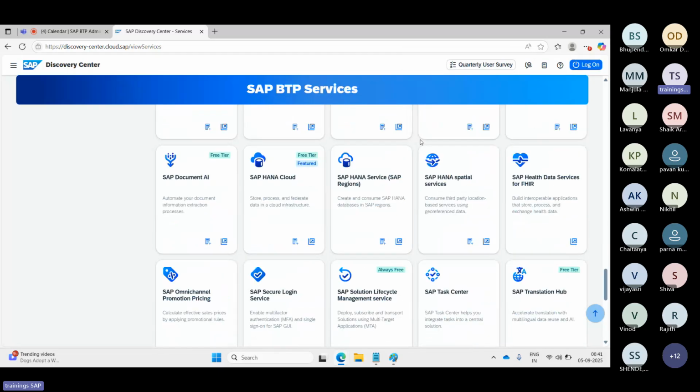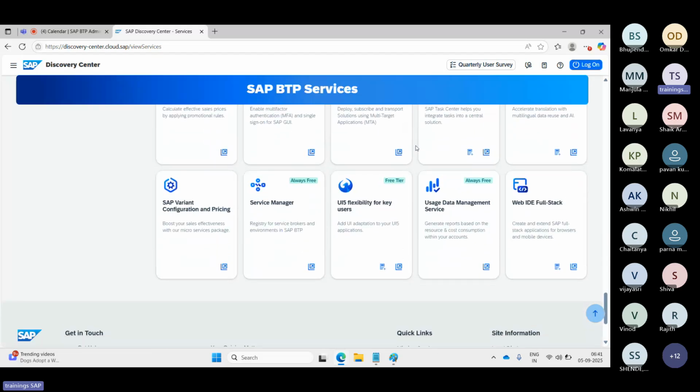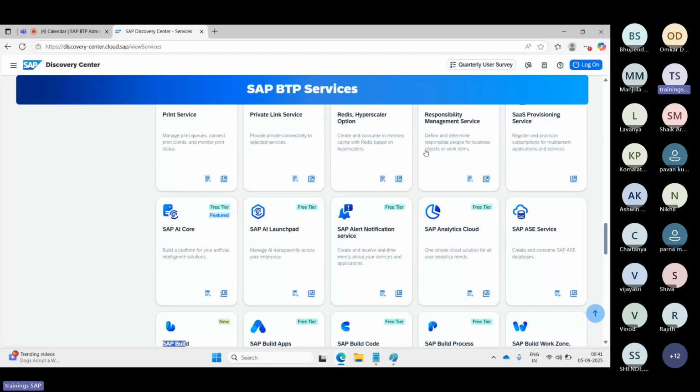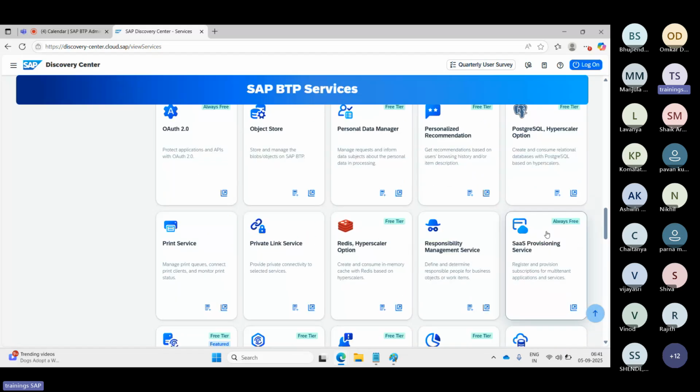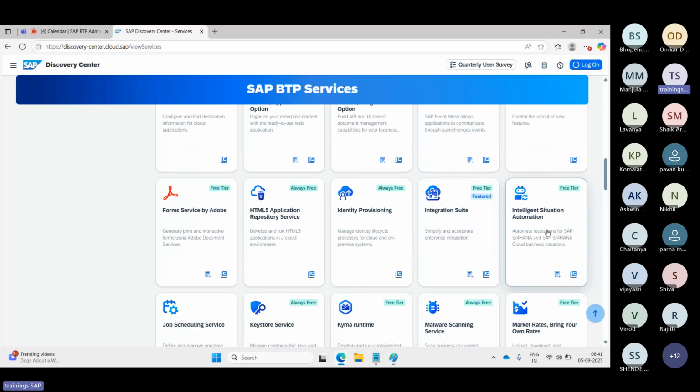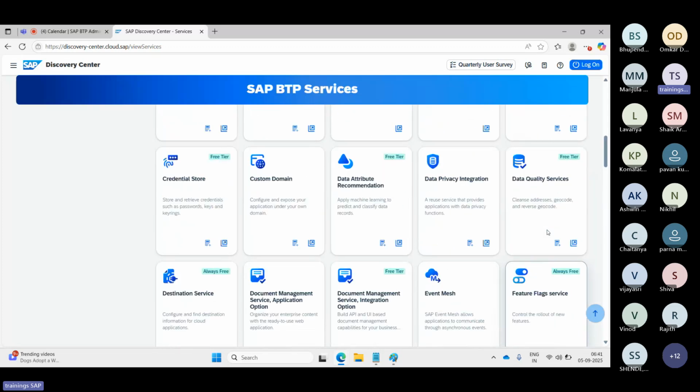Here, one of the manufacturing companies is using HANA Cloud to store the data. We have the databases Sybase and HANA Cloud, but most people are using HANA Cloud at the BTP level to store the data.